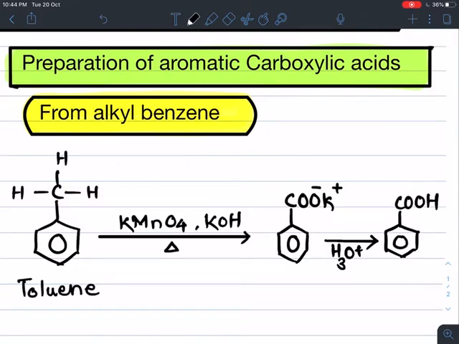So toluene, when oxidized with KMnO4 in basic medium and heated, first gives potassium benzoate, which on acid hydrolysis gives benzoic acid. So from alkyl benzene we get aromatic carboxylic acid.